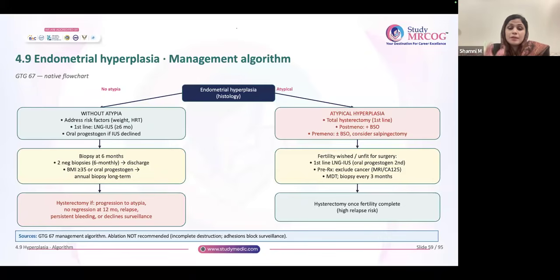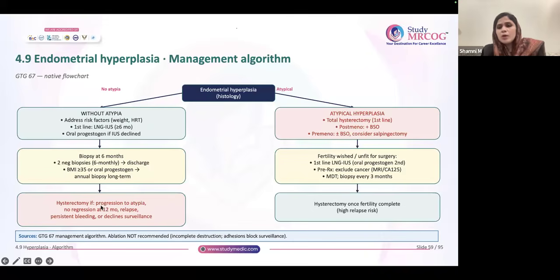So if there is relapse, you get 2 negative samples, you discharge the patient, and again she comes with bleeding, or it is recurring, or there is no regression, then always choose hysterectomy. So these are the points: persistent bleeding, relapse, declining surveillance, progression to atypia, and no regression at 12 months. Two times you sampled, no regression, take her for hysterectomy.